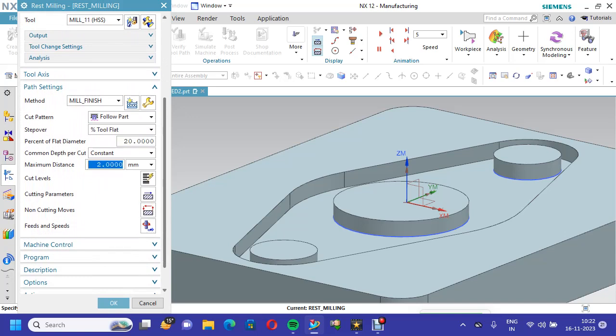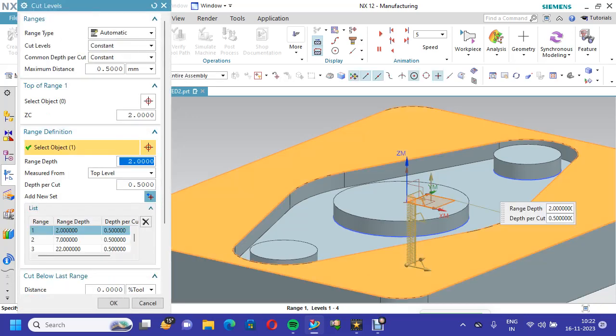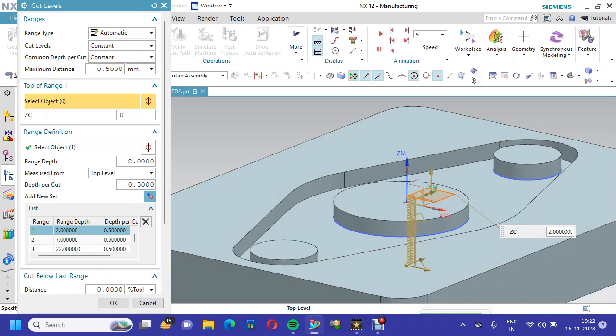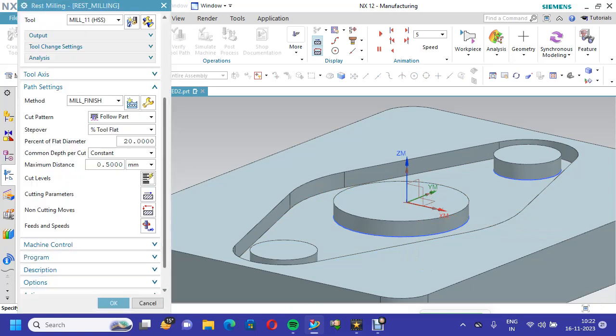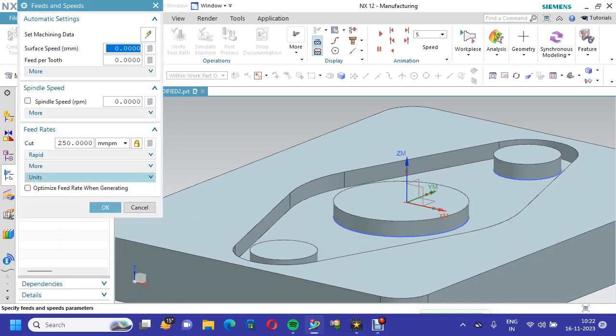The maximum distance is 0.5 of material, and again you go to cut levels and check it: 0 surface, and it will go up to 5 mm. Cutting parameters same, non-cutting moves same; feed and speed we have to change. Here we go for 30 meters per minute. Now it is 0.0785 feed per tooth. Now the 6 mm end mill should rotate at 1592, you can see, 1600. We go to optimize speed.